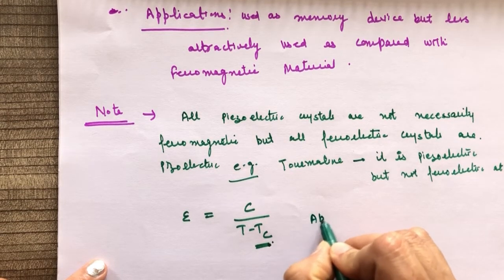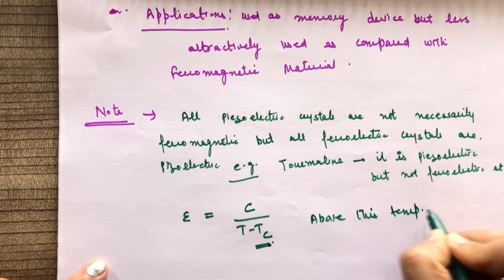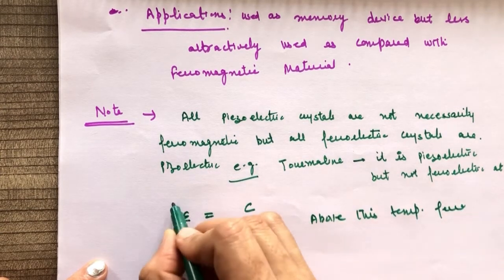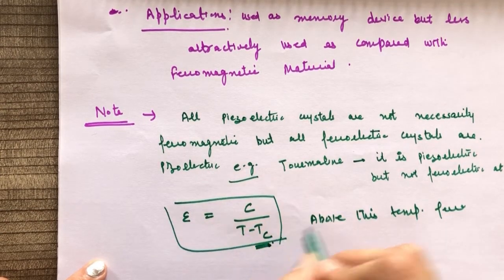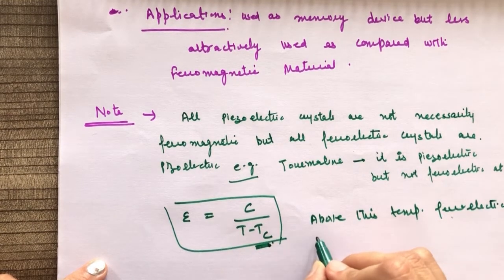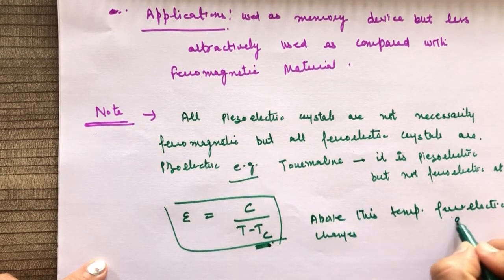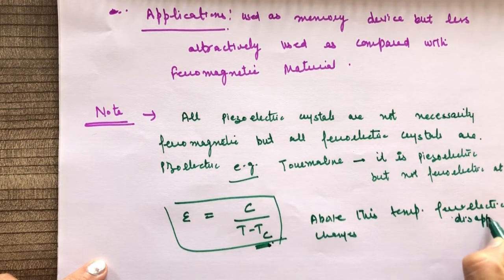Carry to memory, the derivation we don't need in BSc. Ferroelectric effect disappears.